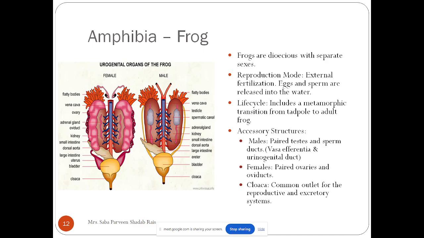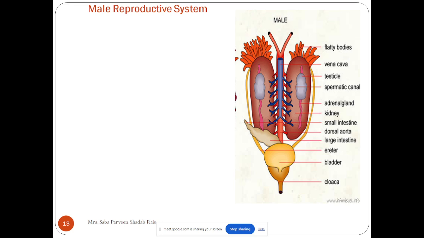Let us talk about the reproductive structures. First, we will be talking about the male. Male frogs have a pair of testes located near their kidneys, and the testes produce sperm and are connected to the kidney via several efferent ducts. Can anyone tell me what such genital systems, which are connected with the kidney, are called?